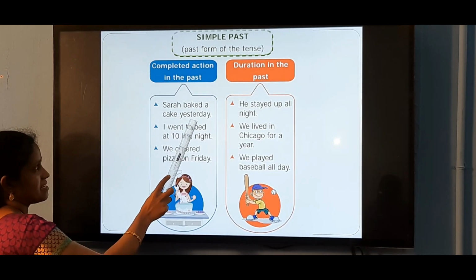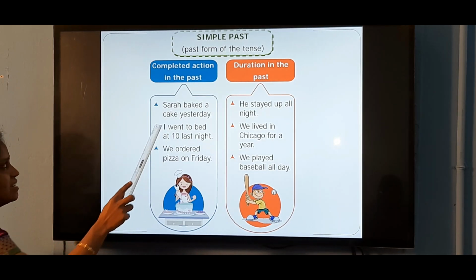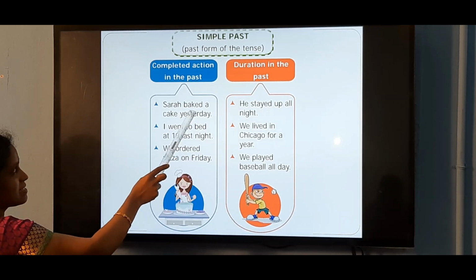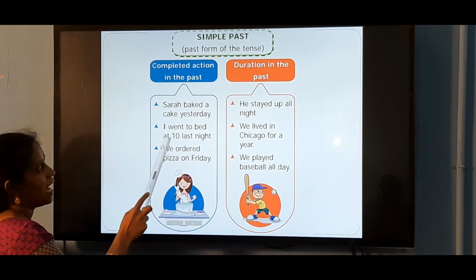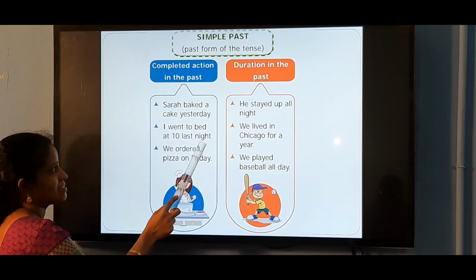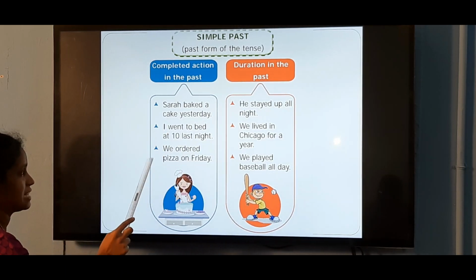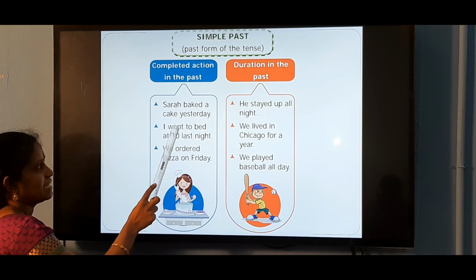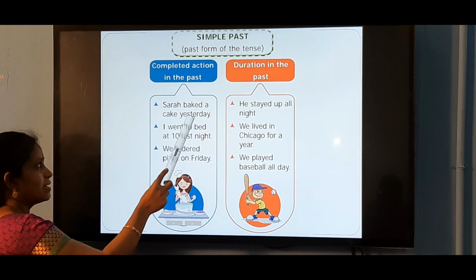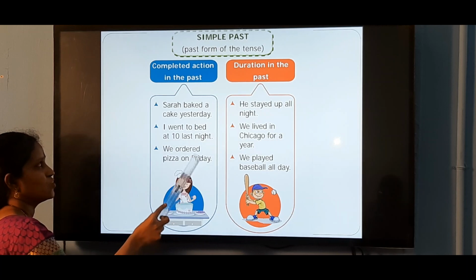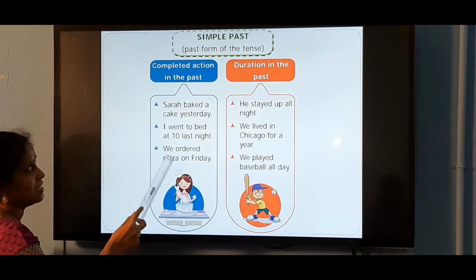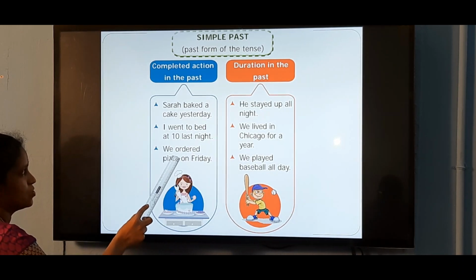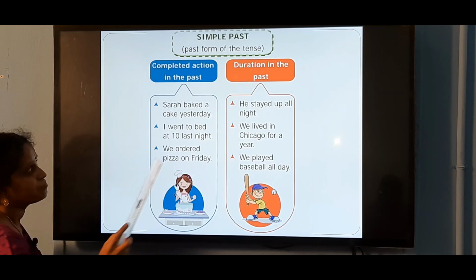Sarah baked a cake yesterday. The action is completed yesterday. So, Sarah baked. For the verb bake, baked is the past form. I went to bed at 10 last night. Past form of go is went. So we use went here because these actions took place yesterday, last day, on Friday. So we use simple past form here. Action already completed. We ordered pizza on Friday. Already finished action, so we use ordered, simple past here.